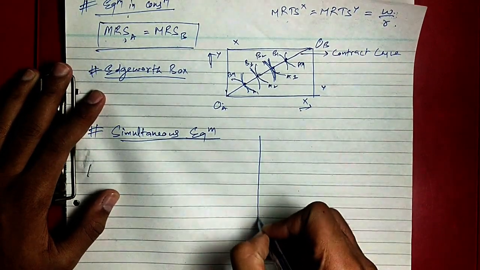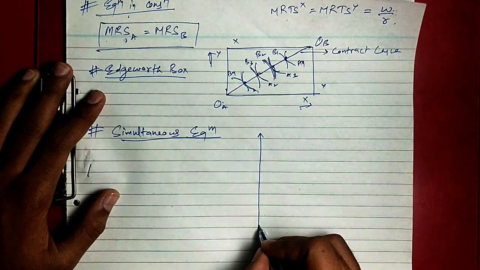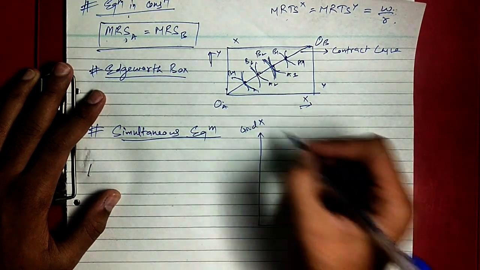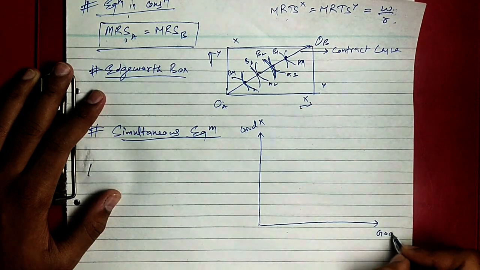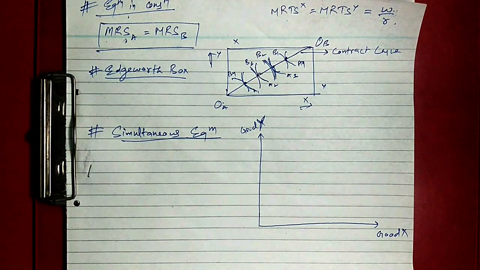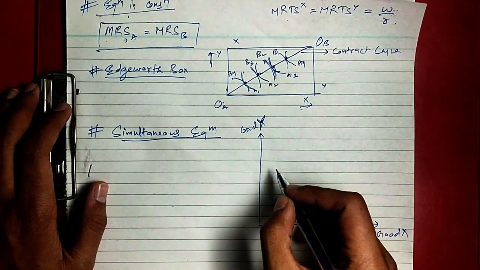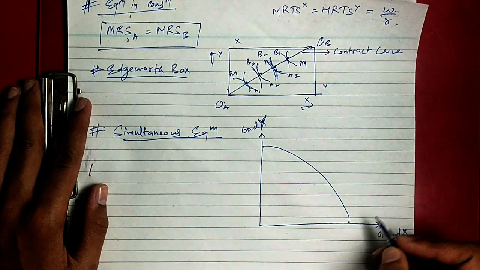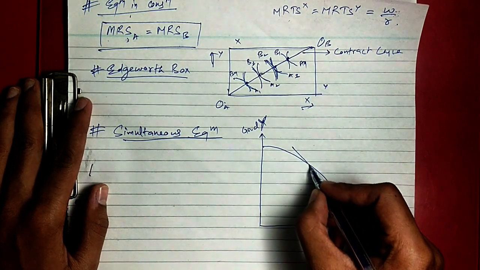So I'll draw here good x, sorry, good x and good y. Okay, now I will draw the PPC, which we drew again when we were doing the equilibrium for production.